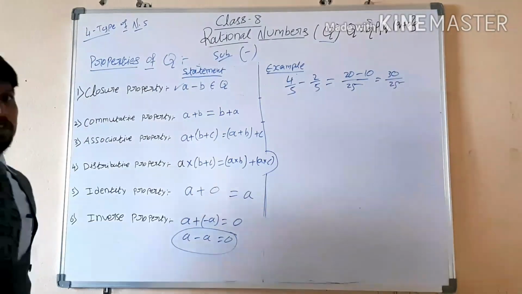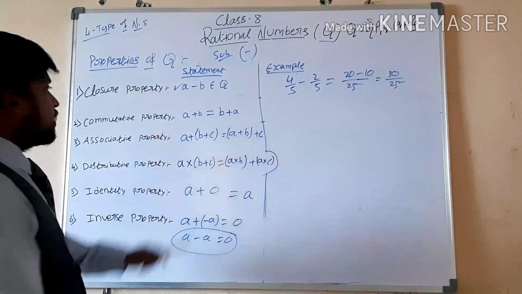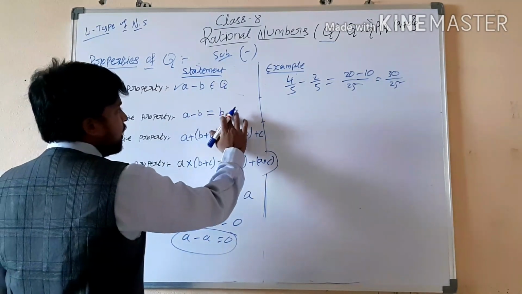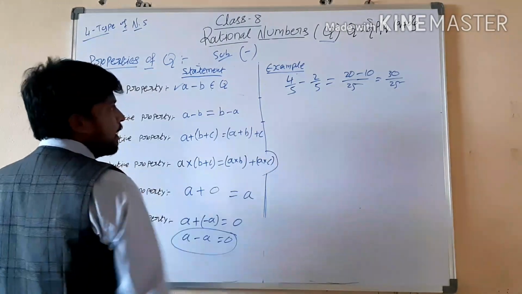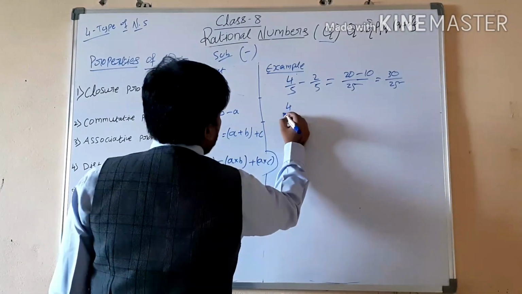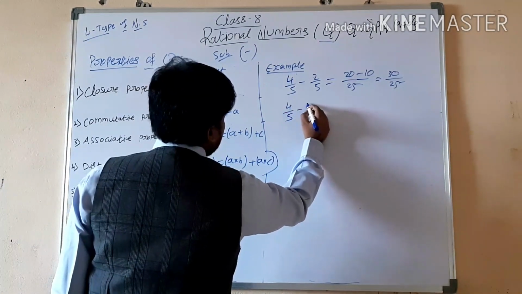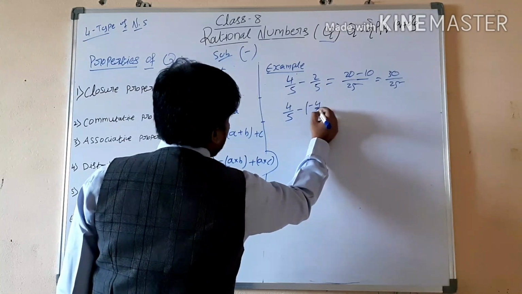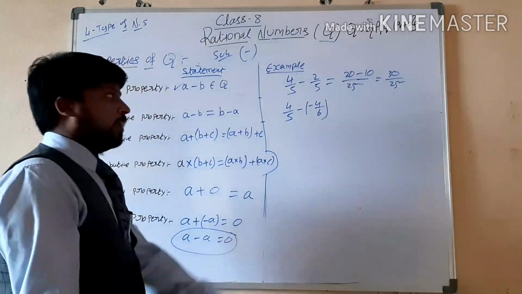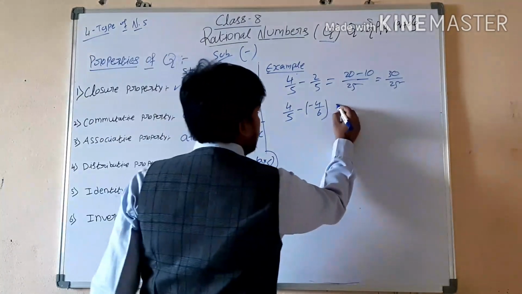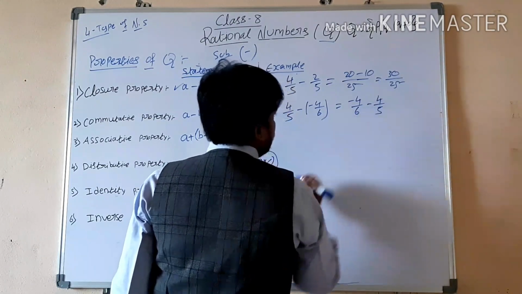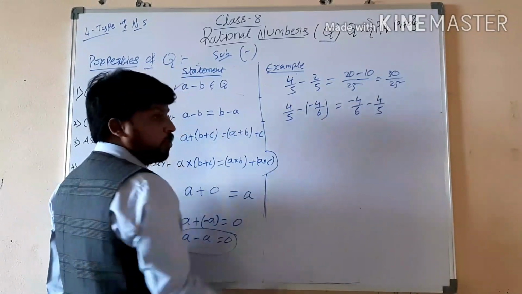Now the commutative property. When you subtract a minus b, then vice versa, b minus a, both sides we have to get the same. So 4 by 5 minus of minus 4 by 6, and here also we have to get minus 4 by 6 minus 4 by 5. Here b we are taking as a negative rational number.